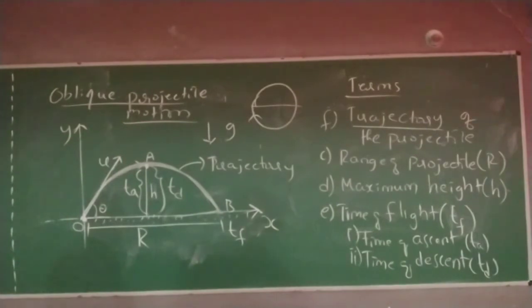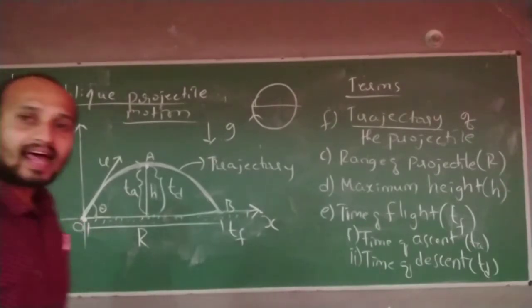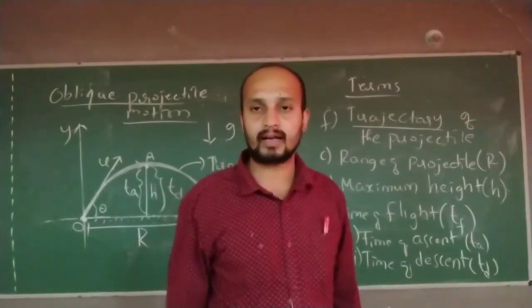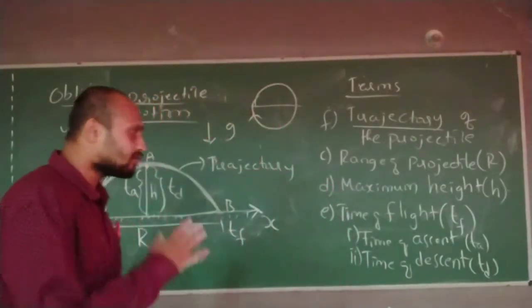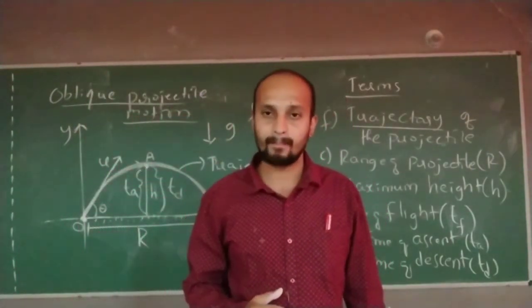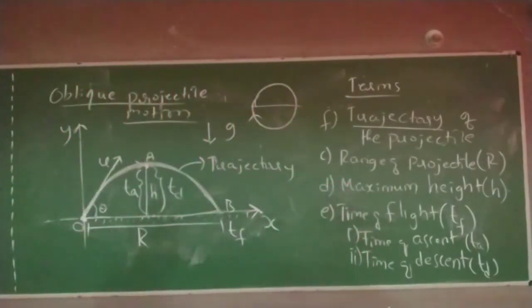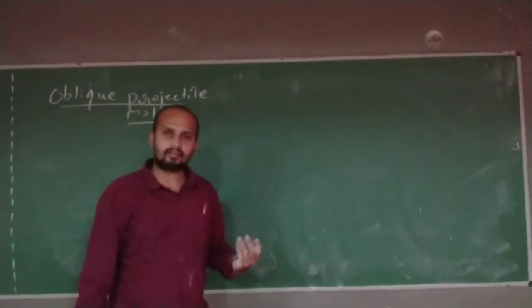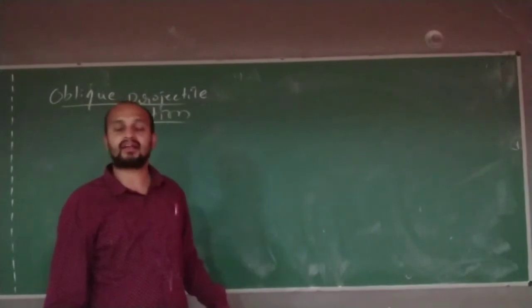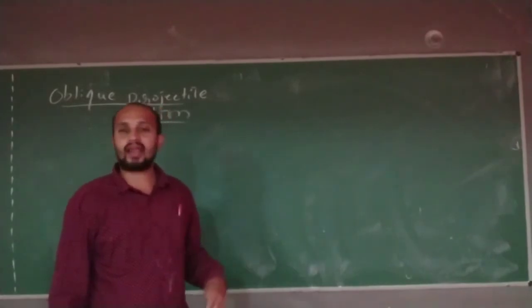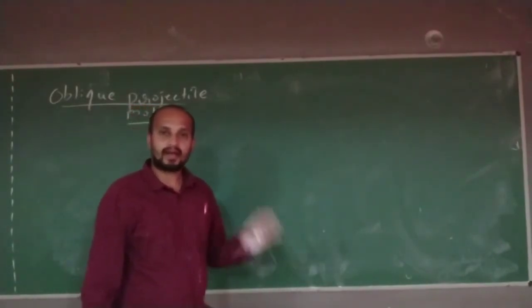Then again we will come back. Once I learn certain terms, let us analyze this projectile motion and derive certain standard formulas and expressions. And you have to understand how the analysis is happening, how the vectors chapter is useful for us. Some of the terms you have learned. Now let me analyze more. We will calculate the equations for those terms, the formulas for those terms, how to calculate and how to analyze projectile motion.